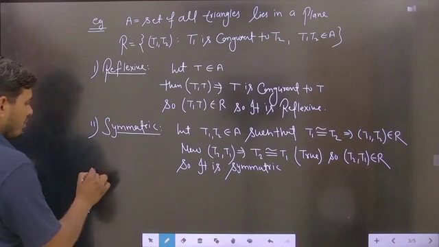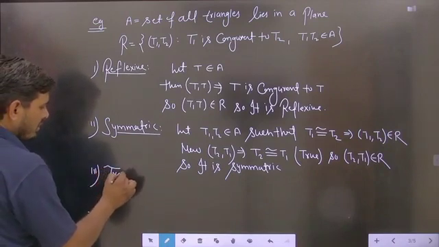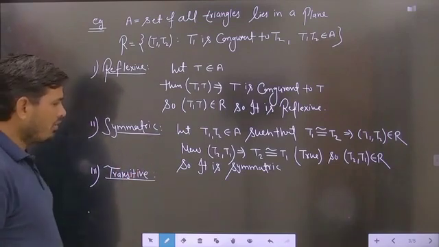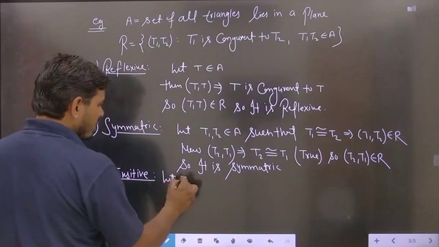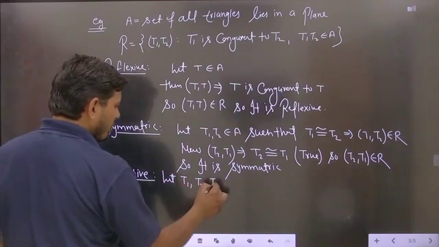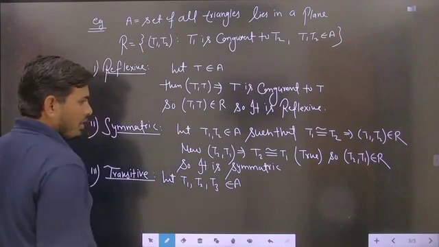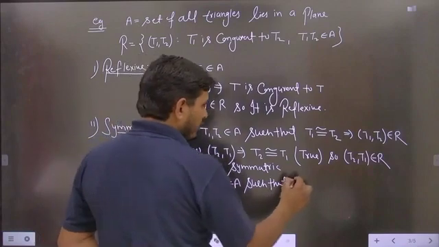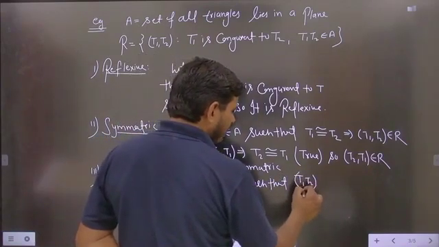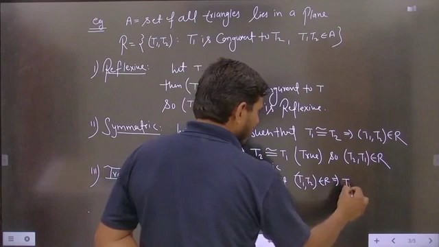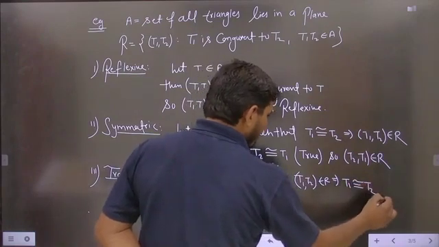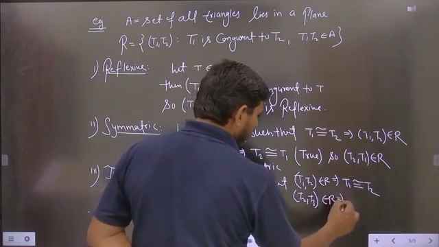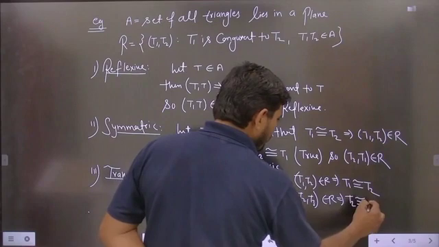Now the third and most important part is the transitive, which means we will check for transitivity, whether the relation is transitive or not. For this purpose, let T1, T2, T3 belong to the set A such that (T1, T2) belongs to R, which implies that T1 is congruent to T2, and (T2, T3) belongs to R, which implies that T2 is congruent to T3.